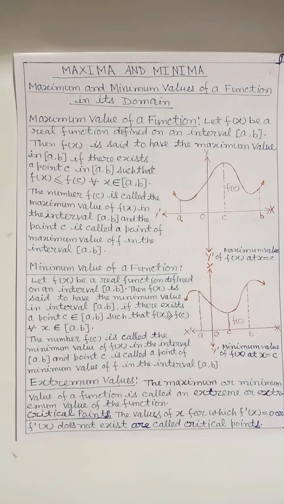Dear students, I want to tell you that if we find the largest and smallest values of a function on the entire domain, they are called absolute maximum and absolute minimum values of the function, and if we find the largest and smallest values of a function in a small interval that lies in the domain, they are called local maximum or local minimum values of the function.